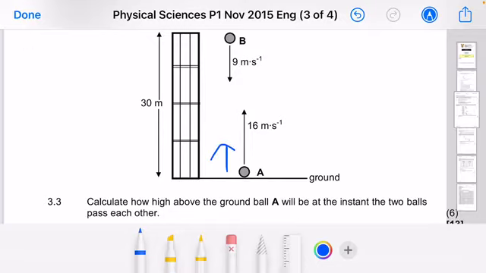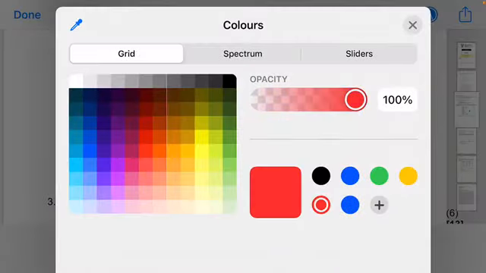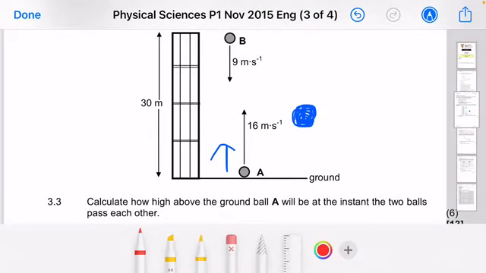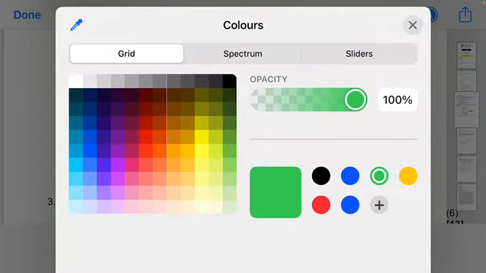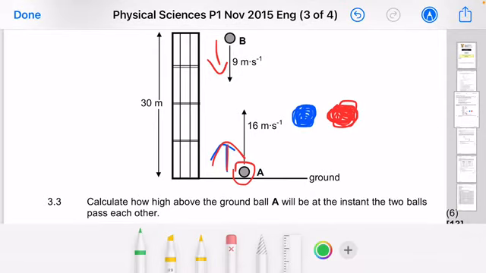At some point, ball A and ball B are going to pass each other. Remember, 1 second after ball A was projected vertically upwards, this one is thrown vertically downwards. So obviously, at some point these two objects are going to cross each other.